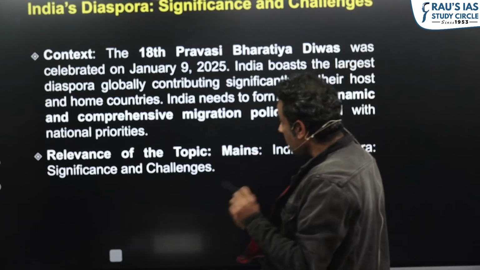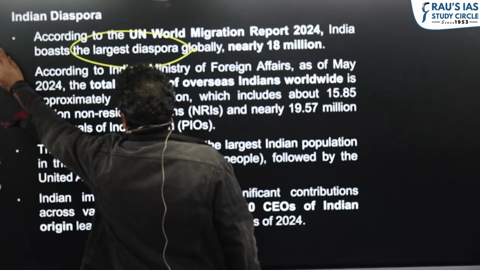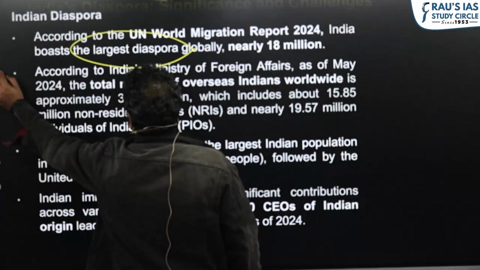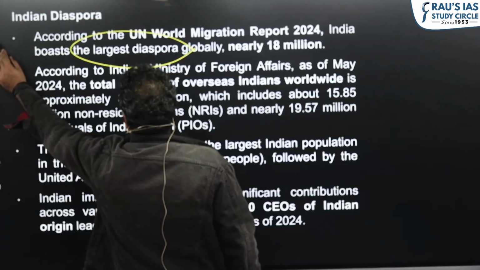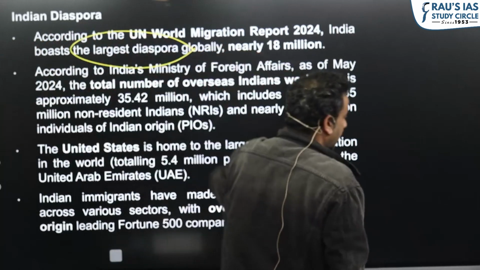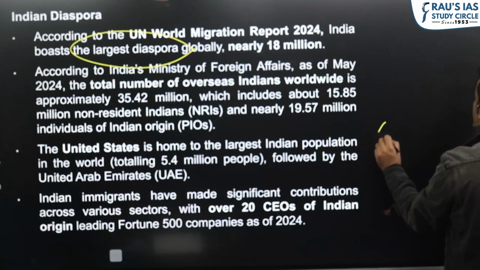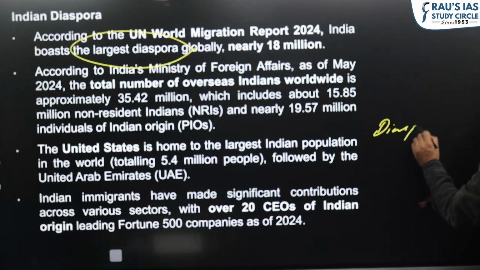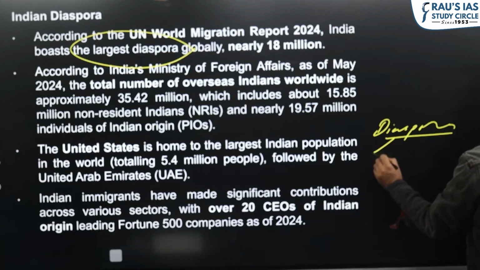Now, in general, who all constitute the Indian diaspora? The diaspora comprises NRIs, non-resident Indians, meaning those people who hold an Indian passport and work abroad.